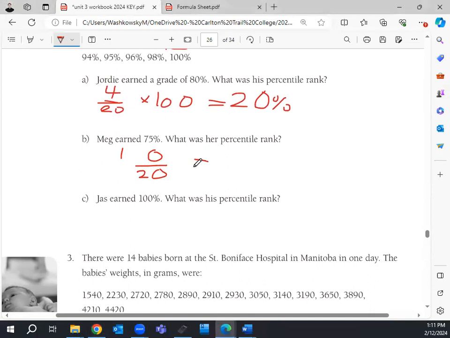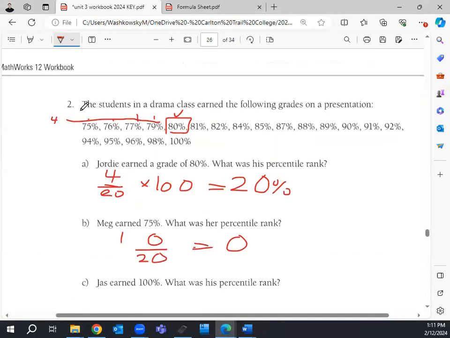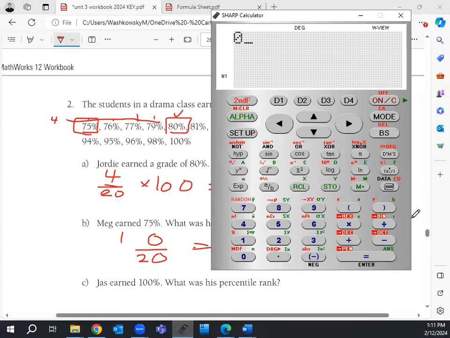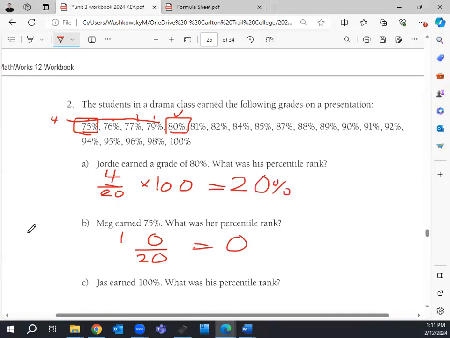It would be in the 0th percentile. Because 75% is the bottom one here, there's nothing below it. There are 0 numbers below it, so you can still work that way. If you take 0 divided by 20, it still works. Good question.